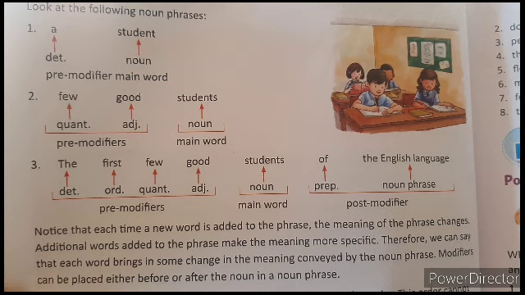Then the English language is a noun phrase. So here we have the main word students, and we have pre-modifiers and also post-modifiers. Pre-modifiers come before the noun, and post-modifiers come after the main word, right? So this is the example.